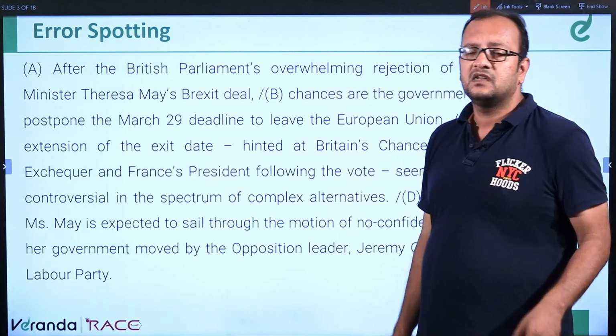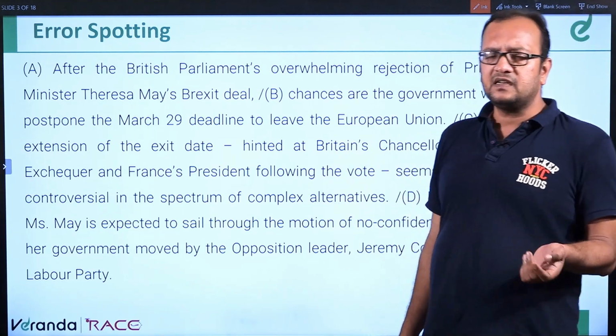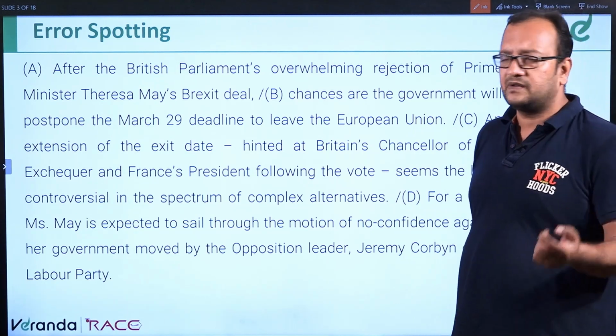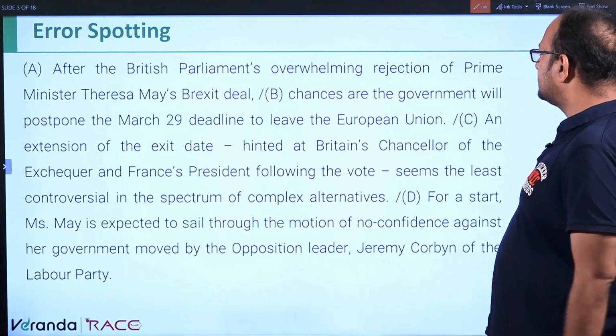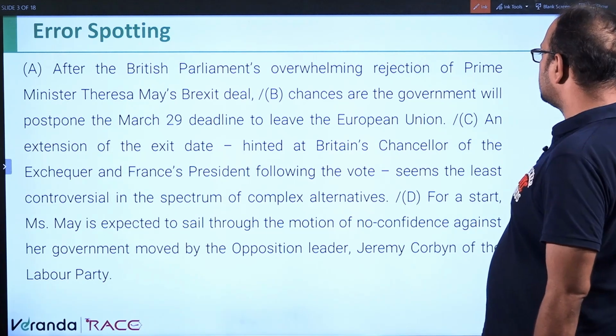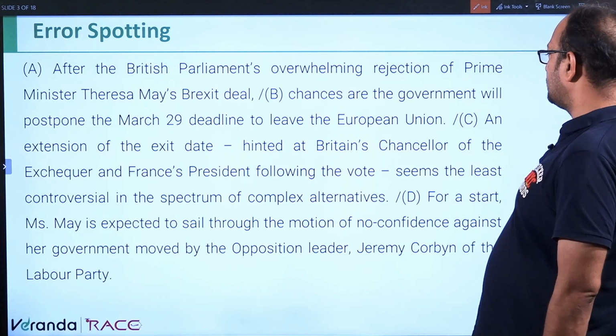So this is the question. The sentence has been divided into 4 parts. One part may have an error, only one part has an error, or there can be no error as well. So let's read it once again, fast. After the British Parliament's overwhelming rejection of Prime Minister Theresa May's Brexit deal, chances are the government will postpone the March 29 deadline to leave the European Union.